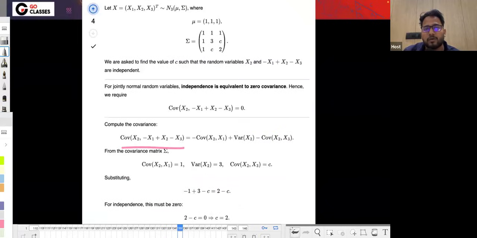Basically, this will be the covariance between x2 and x1, x2 and x3, and x2 and x3 minus c, something like this, right? And since it is zero, you can set this to zero. Now you can take these values from here: this is one, this is three, this is c. So from here you can easily find the value of c.